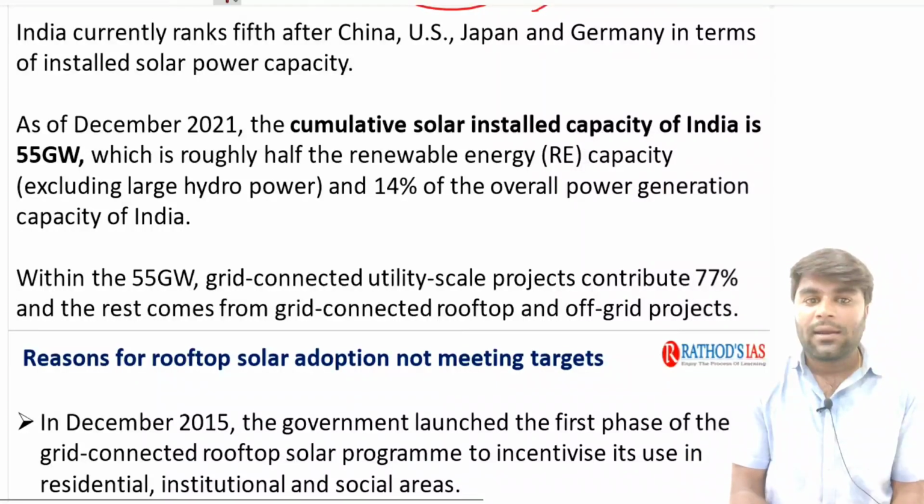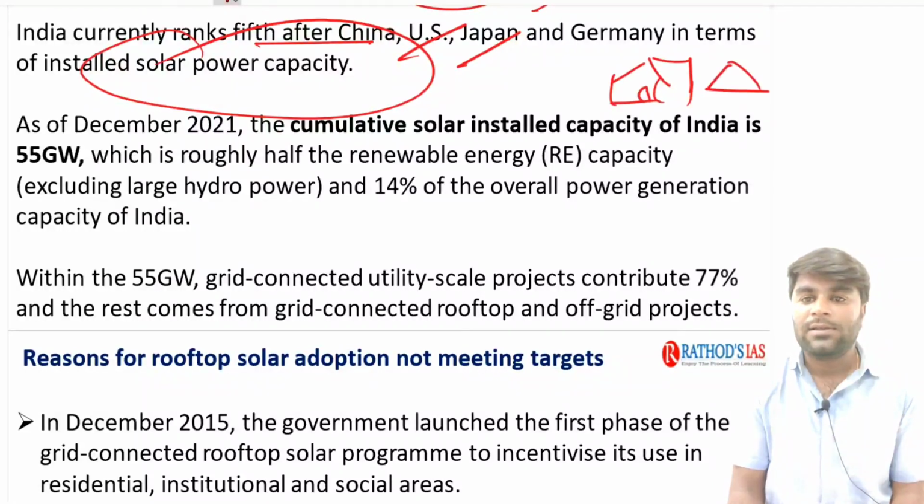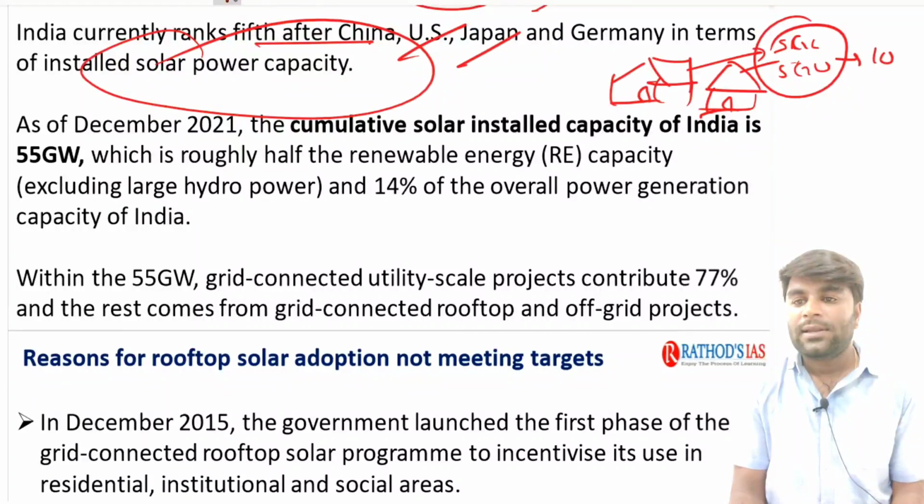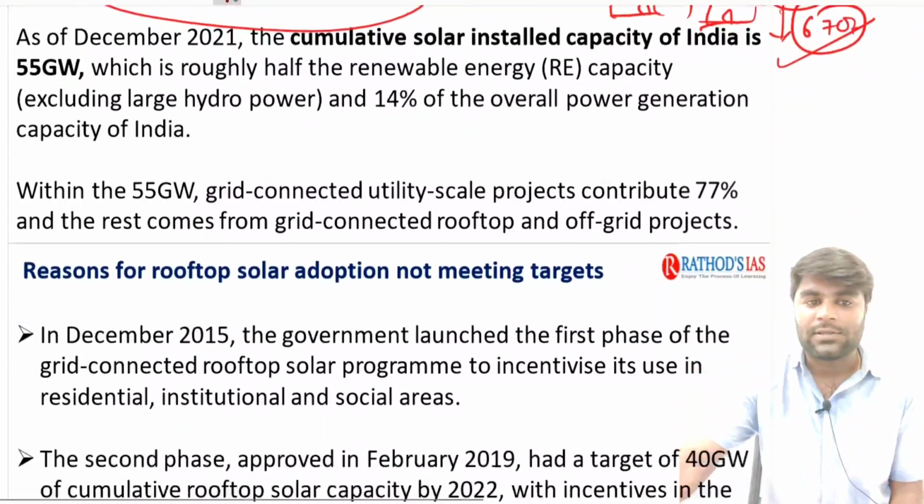India currently ranks 5th, after China, USA, Japan and Germany, in terms of installed power capacity. Generation capacity and installed capacity are altogether different. Imagine there are two solar power plants and each can produce 5 gigawatts. So the total installed capacity is 10 gigawatts. Now they might be producing 6 to 7 gigawatts currently. So installed capacity is different and current production level is different. Try to understand the difference.